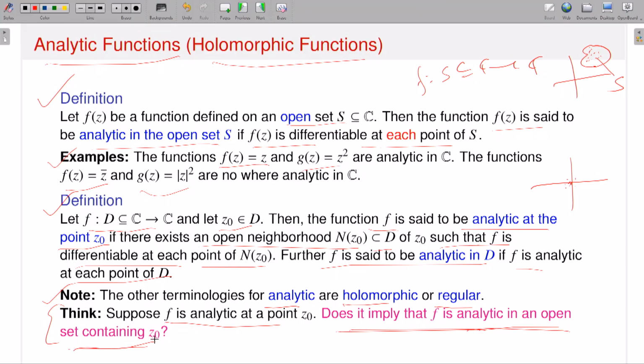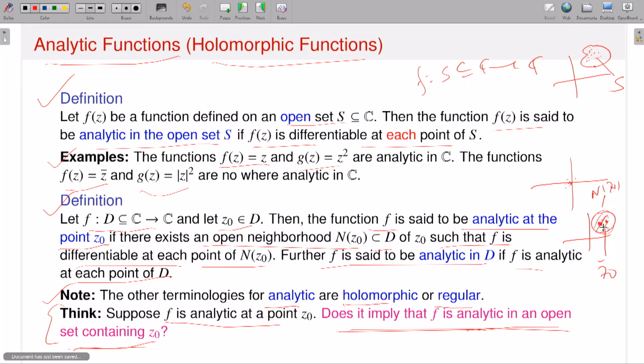That is why this question is there. Does it imply analytic in an open set? Answer is yes. Analytic at a point Z0 means there exists a neighborhood where at each point my function is differentiable. Now nearby Z0 there is another point, and this is also a neighborhood of that point.